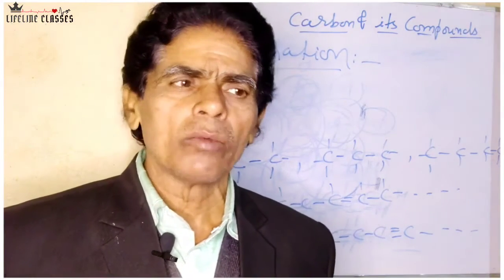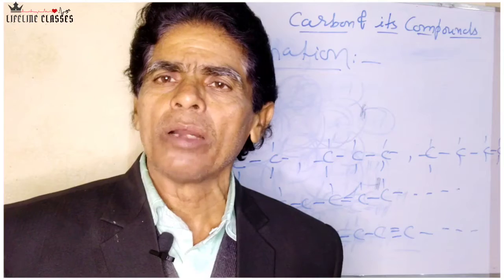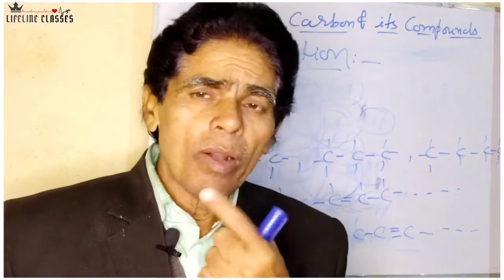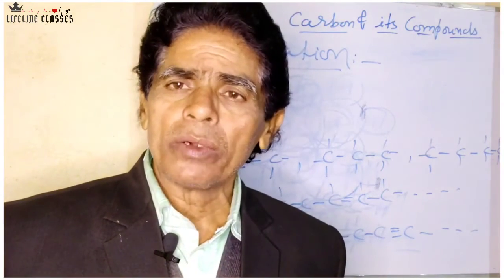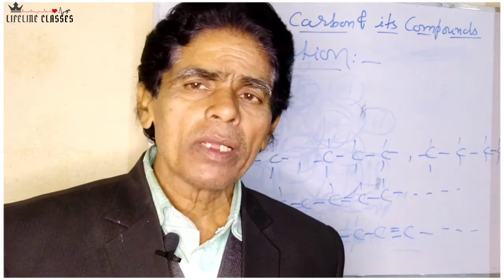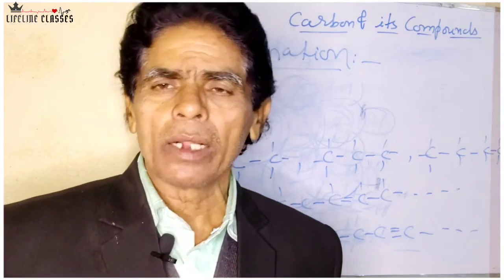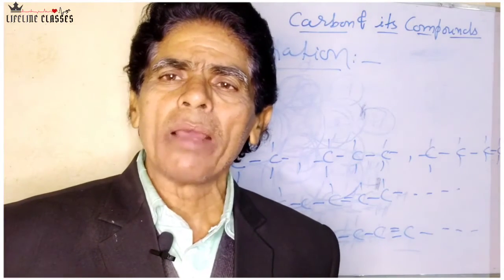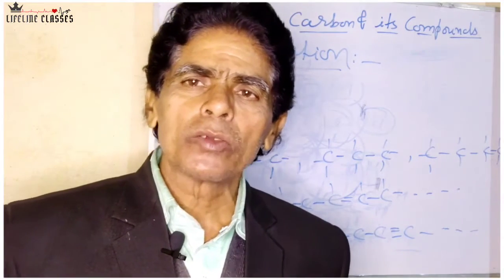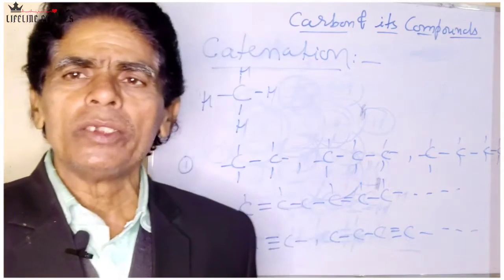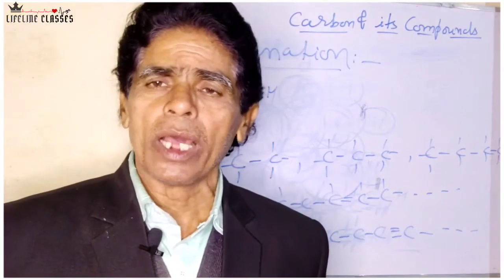That is 1 degree carbon, 2 degree carbon, 3 degree carbon, and 4 degree carbon. 1 degree carbon is known as primary carbon. What do we mean by primary carbon? If a carbon atom is attached to only one other carbon atom, then it is called primary carbon. If it is attached to two other carbon atoms, then it is called secondary carbon or 2 degree carbon.